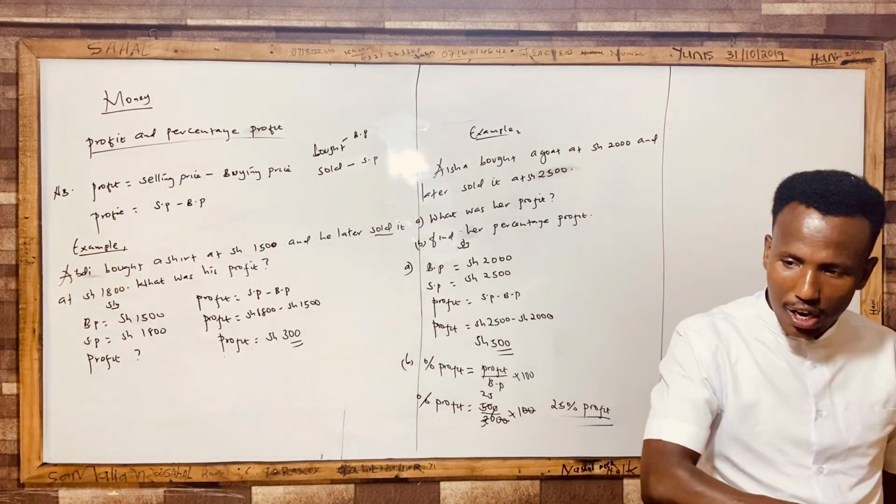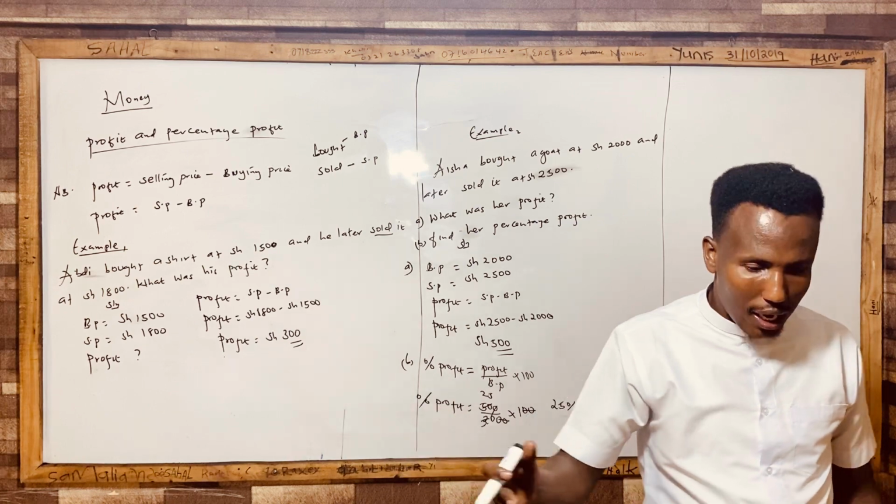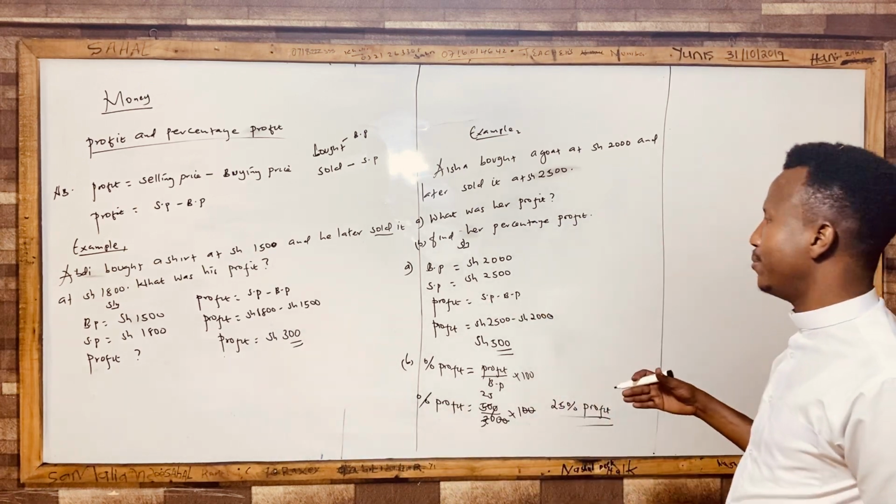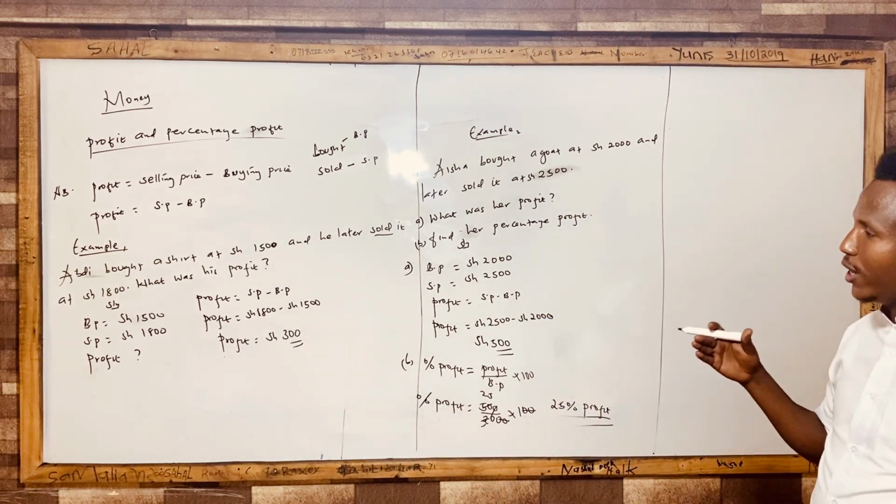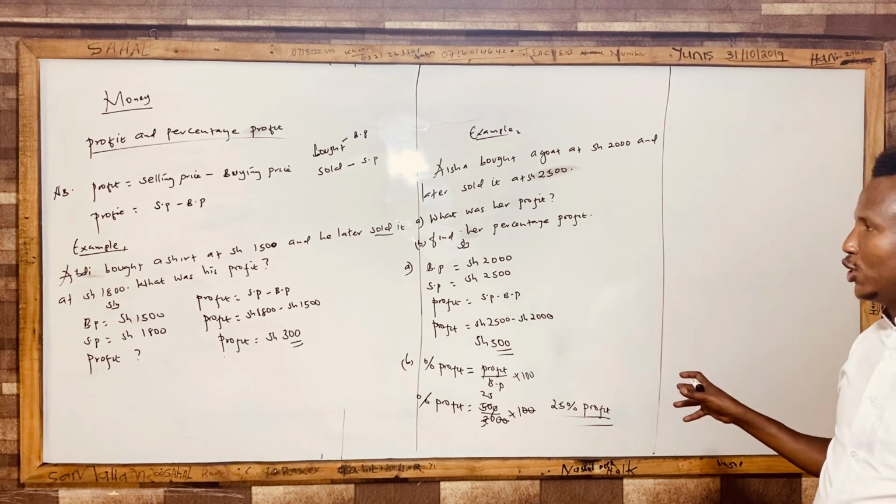So these are the 4 questions of profit and percentage profit. We have the forward questions and the reverse questions. Capture this thing, please. This is how we're going to get profit and percentage profit.